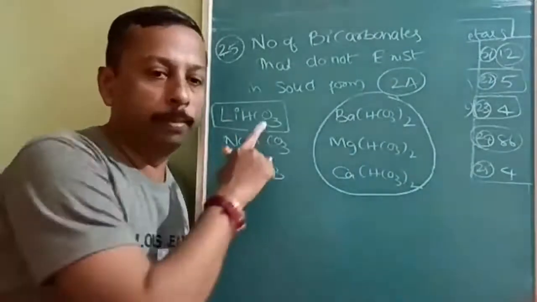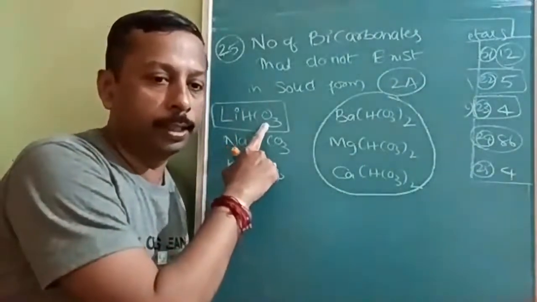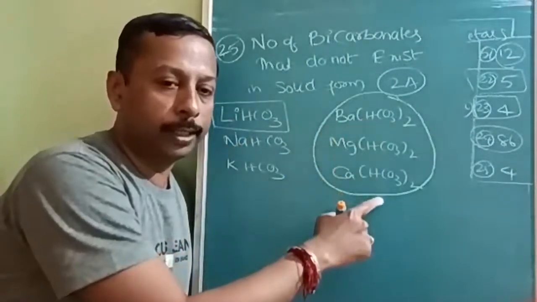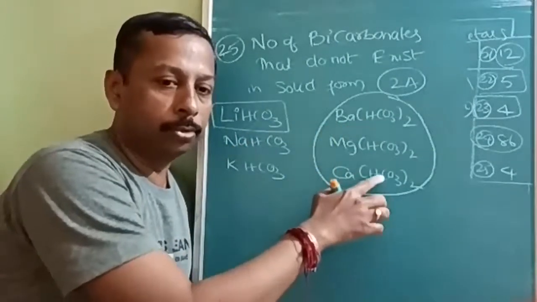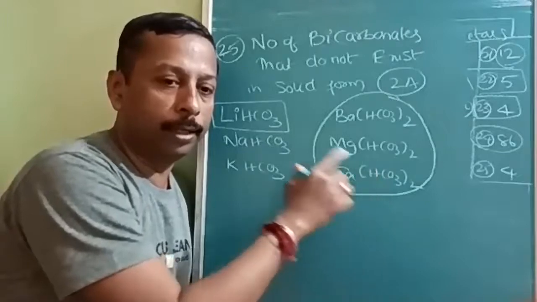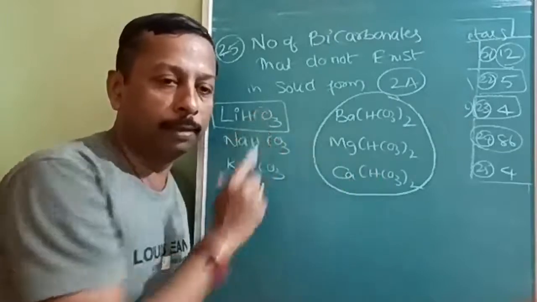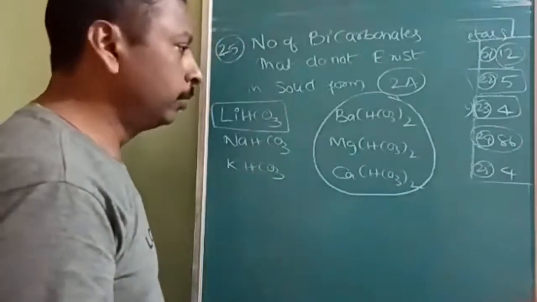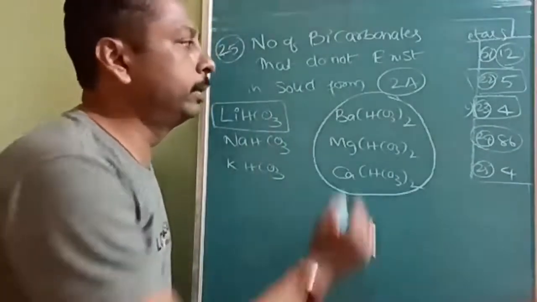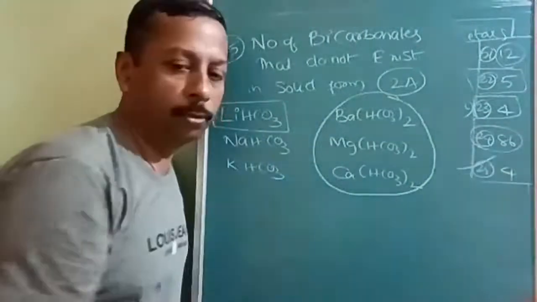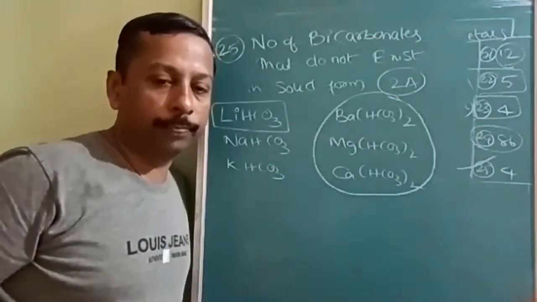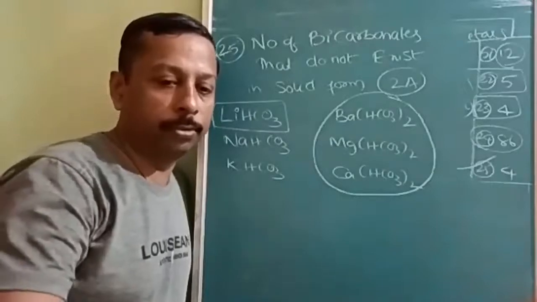Lithium bicarbonate does not exist as a solid, and bicarbonates of 2A cannot exist as solids. So 3 from group 2A and one from the alkali metals; total 4 do not exist in solid state. They are found only in aqueous state. That's why the answer is 4. Is it understood? Note down.